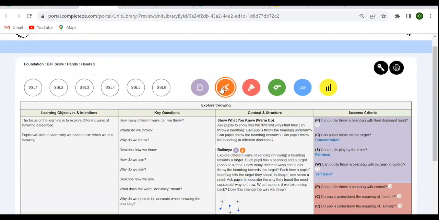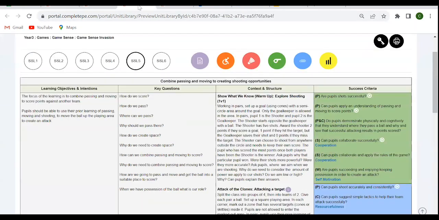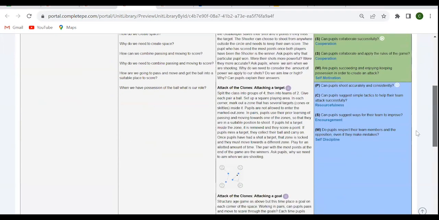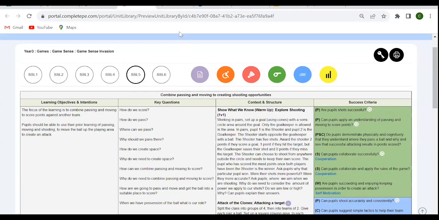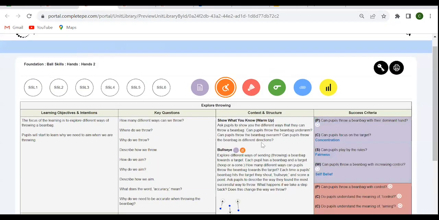Just one thing with our adaptive PE cards, these are being created as we speak. So as they're created, you'll start to see them appearing on Complete PE. As it stands at the start of the 2023-24 academic year, we only have them in the early years section of the resource, but they will be coming throughout the course of the academic year, so you'll have them to lean on. So if I go to this year 3 unit, we can see at the moment, we don't have them attached to our areas, but we will do as the course of the academic year progresses.